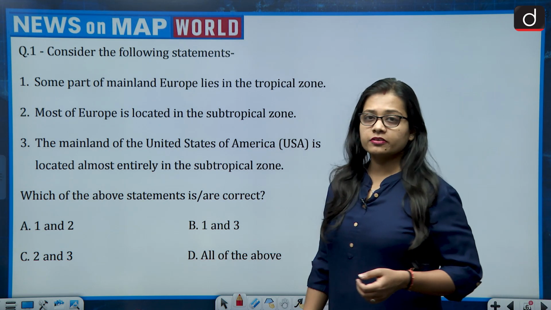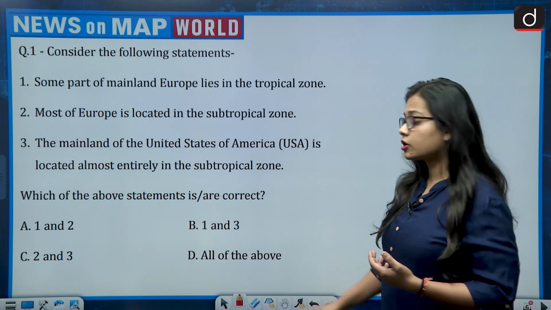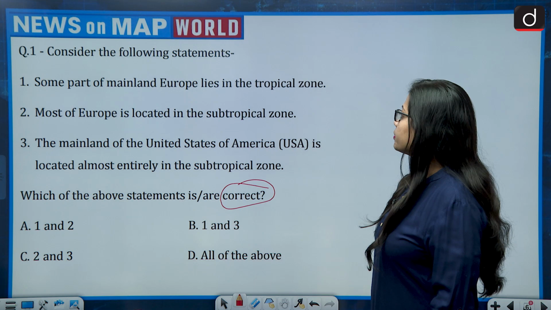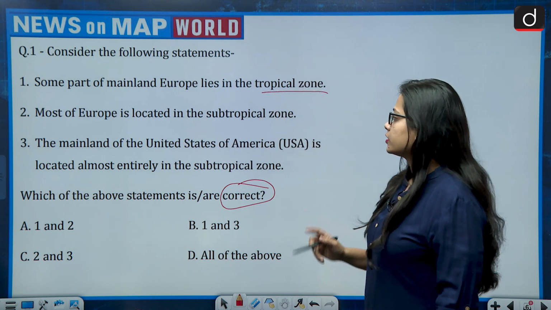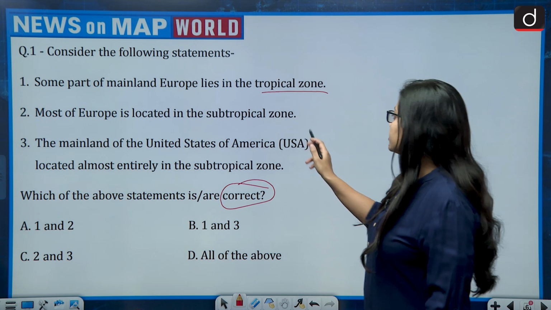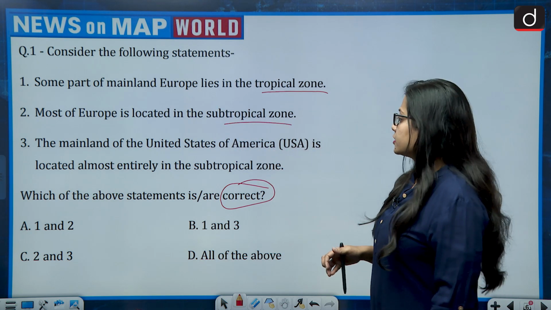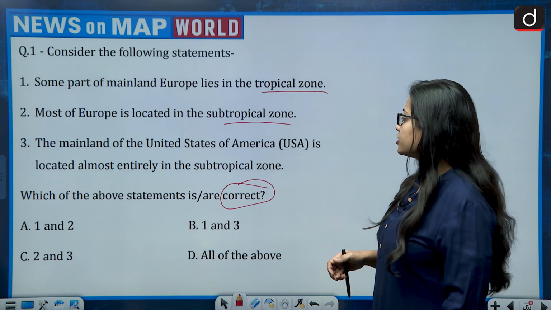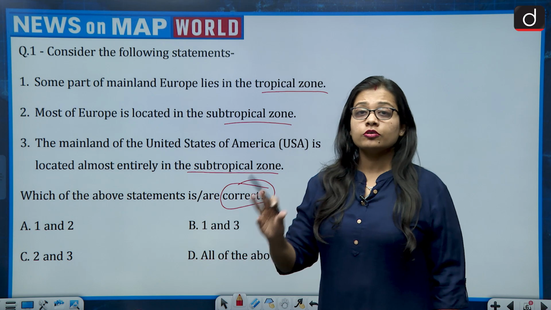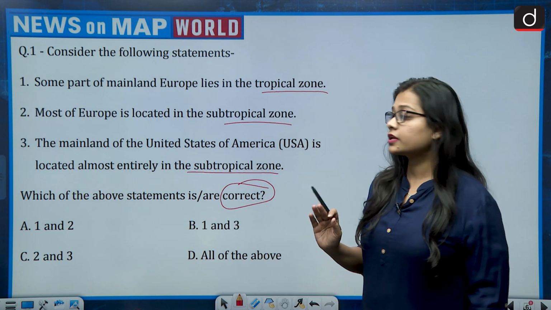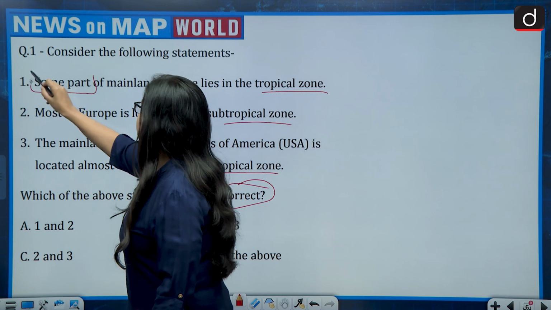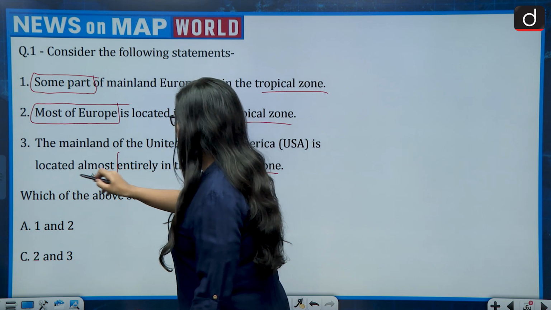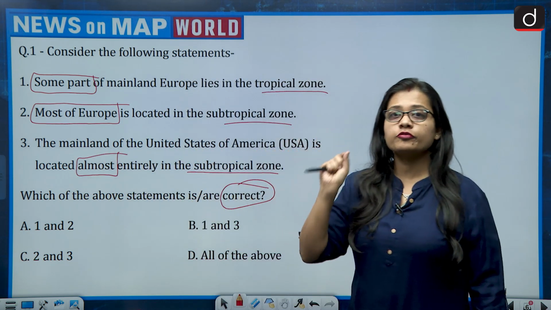Consider the following statements. So there are three statements given and we have to talk about the correct statements. First is, some part of mainland Europe lies in the tropical zone. Second, most of Europe is located in the subtropical zone. And third, the mainland of the United States of America is located almost entirely in the subtropical zone. Now the important words that we have to find here is some part, most of the Europe, and located almost entirely. So these words you have to focus.